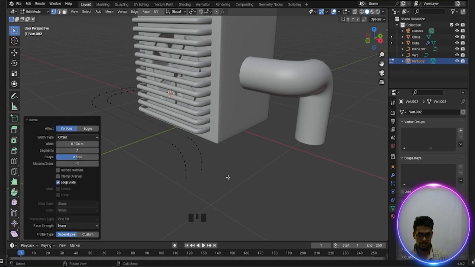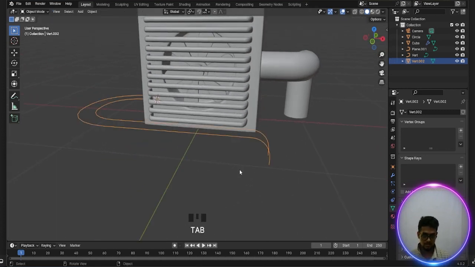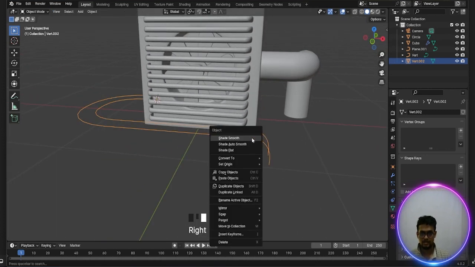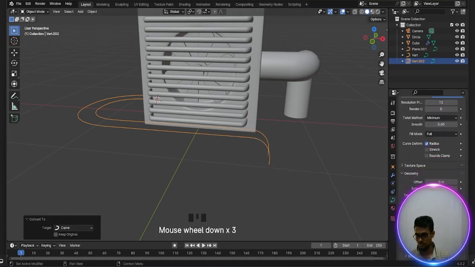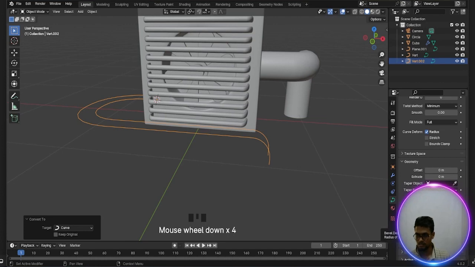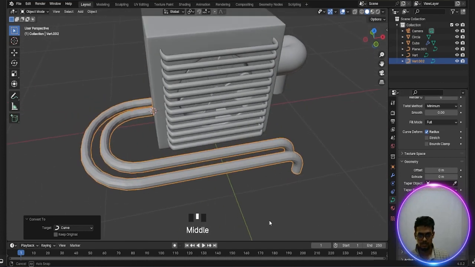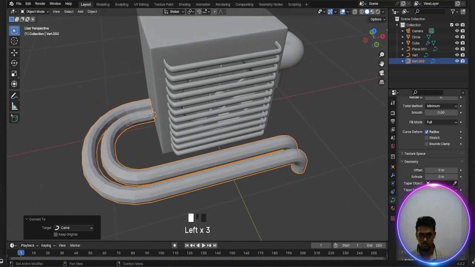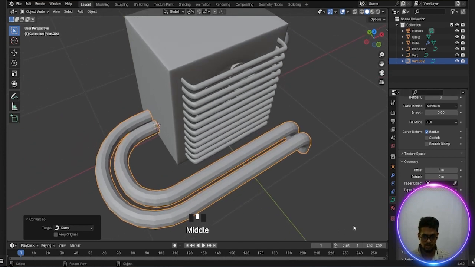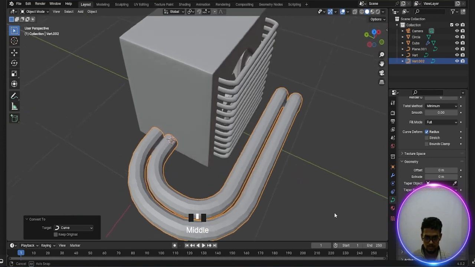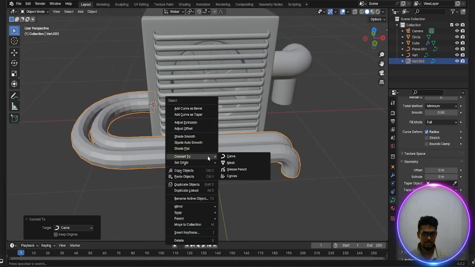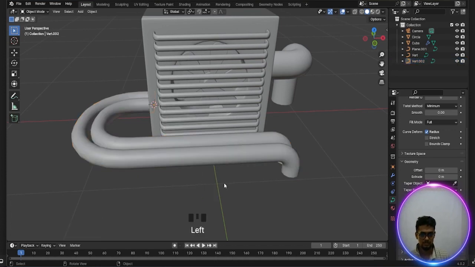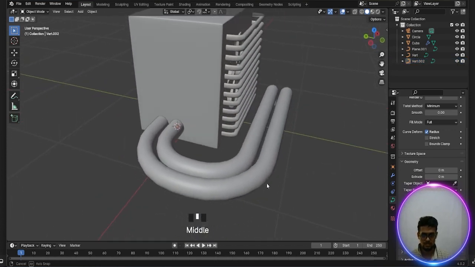Okay, done. Now tab out, right click, convert to the curve and go to the bevel and increase depth. So okay, probably 7 is cool. Done. Now press right click and shade smooth. Okay, done.